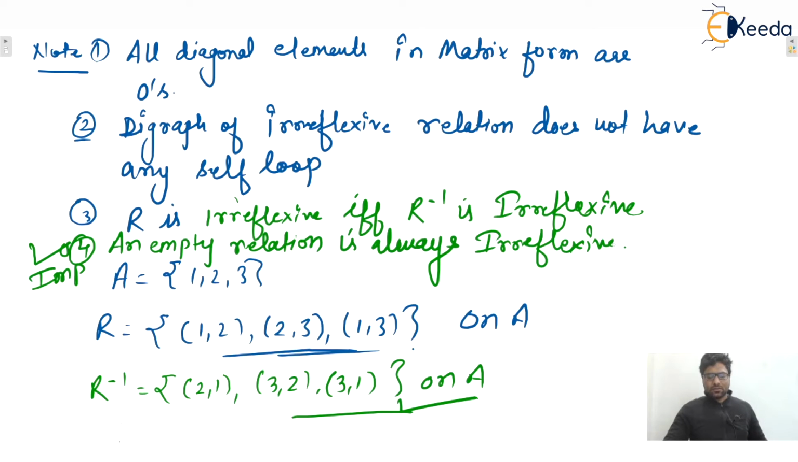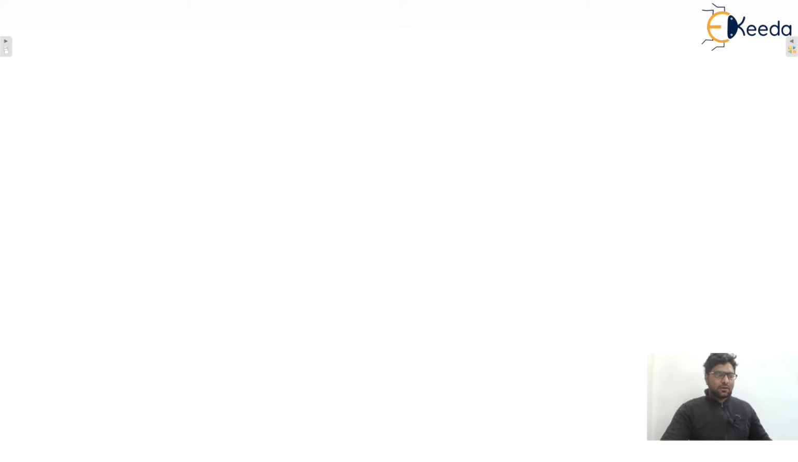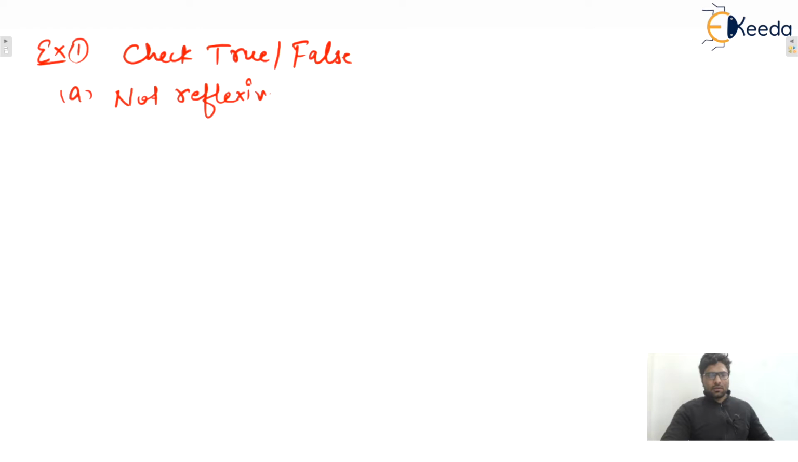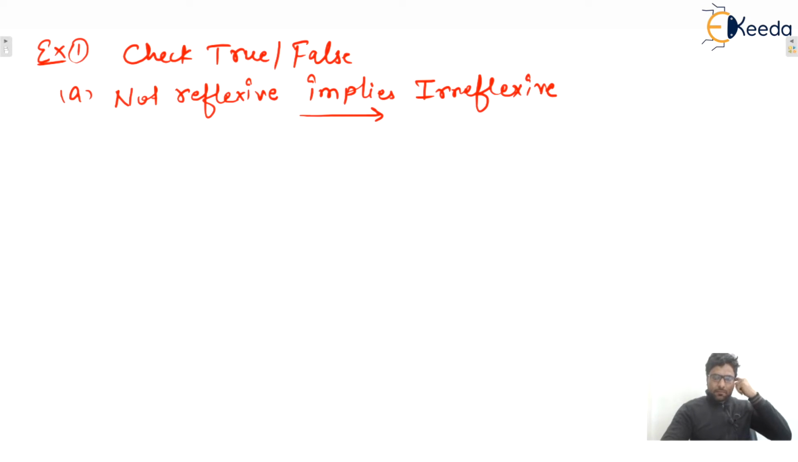Okay, so moving to the next one, let us consider one example. Check true or false. Let's say A, it is given that not reflexive implies irreflexive. Implies means if then, that means there is an implication. Not reflexive implies irreflexive. This is the implication, and an implication is false when the left hand side is true and the right hand side is false.